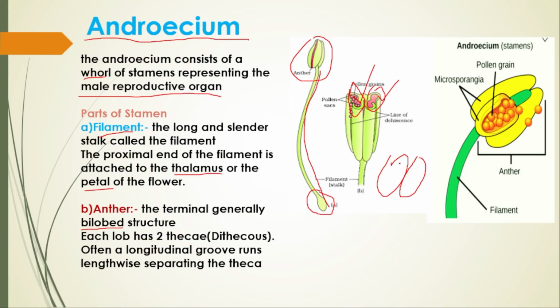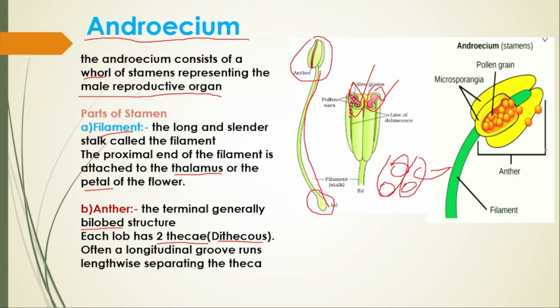That's what it is called, bilobed. One and then two lobes. These are the lobes. And in each lobe there will be a theca. One theca, two theca. That is dithecous. How many thecas totally? Four. But in each lobe it has two thecas. That's what it is called, dithecous.